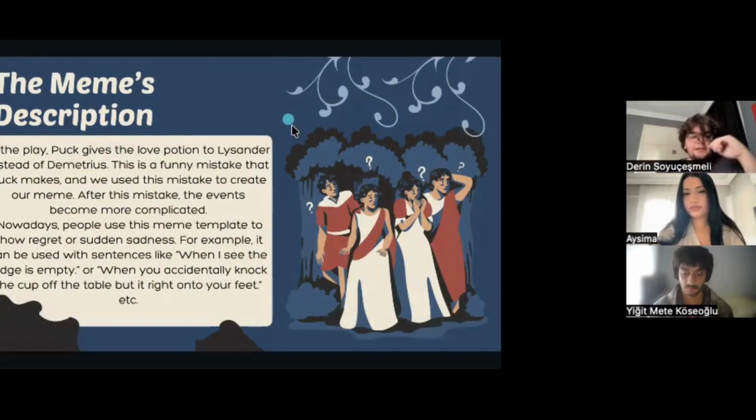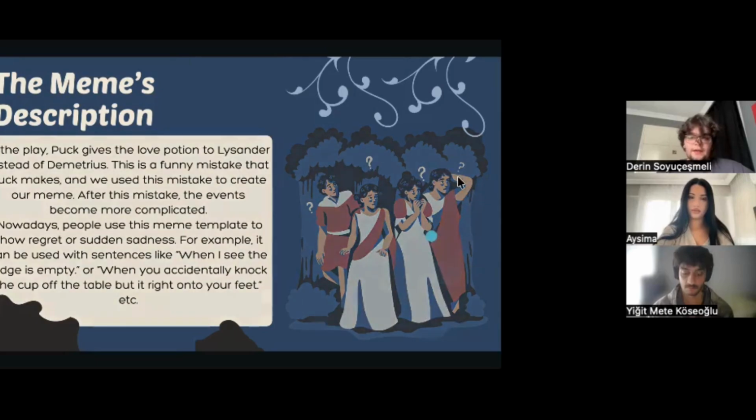The meme's description. In the play, Puck gives the love potion to Lysander instead of Demetrius. This is a funny mistake that Puck makes, and we used these mistakes to create our meme. After these mistakes, the events become more complicated. Nowadays, people use this meme template to show regret or sudden sadness. For example, it can be used with sentences like, when I see the fridge is empty, or when you accidentally knock the cup off the table, but it falls right onto your feet, etc.